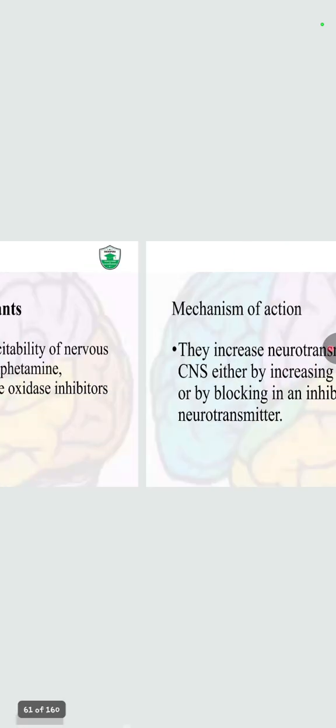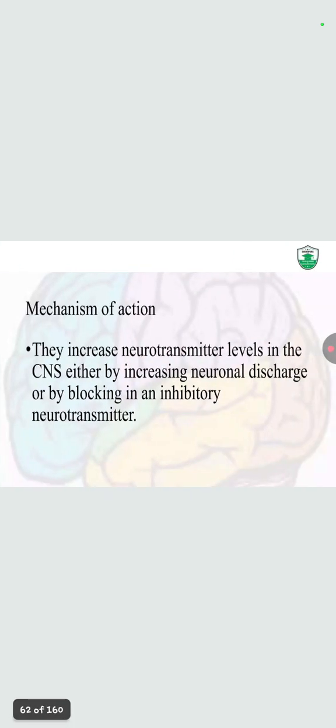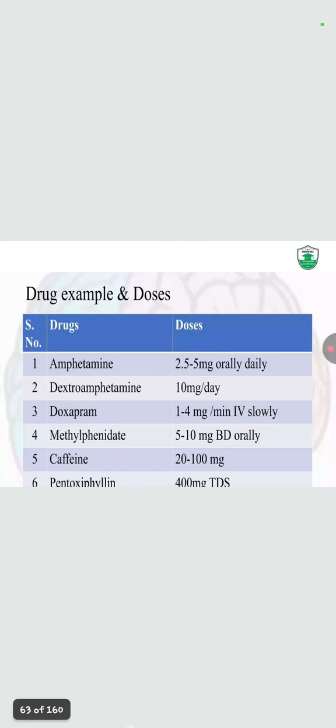अब CNS स्टिमुलेंट. अभी तक जो हमने पढ़ा था वो CNS को डिप्रेस करते थे, जो हमारी स्लीप को अवेक करते थे. Now अब हमारे पास है CNS stimulants. These drugs increase the excitability of the nervous tissue. This group includes amphetamine, caffeine, analeptics, monoamine oxidase inhibitors and cyclic antidepressants. Mechanism of action: they increase the neurotransmitter levels in the CNS, either by increasing the neuronal discharge or by blocking an inhibitory neurotransmitter. These are the drugs of the CNS stimulants.